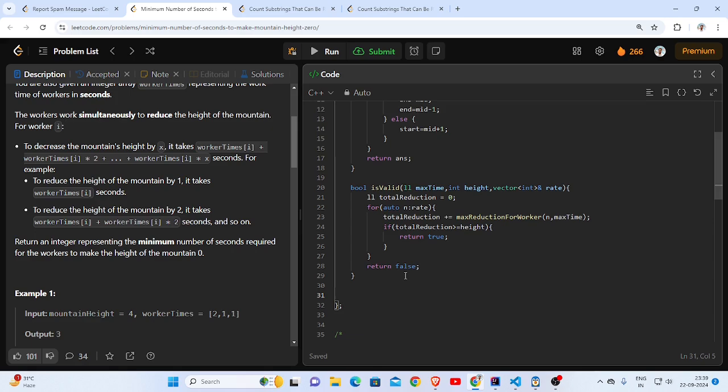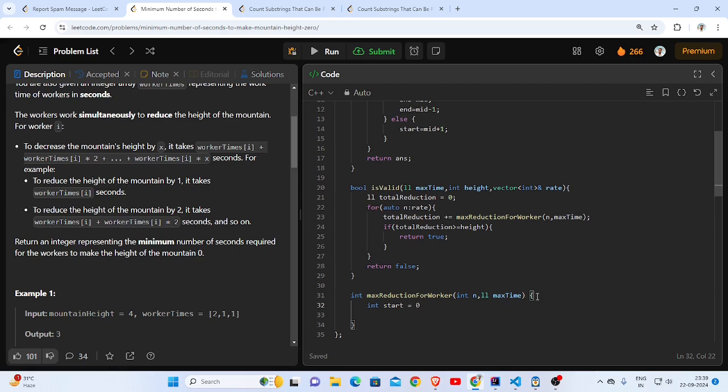At this point I will call this function where we will do a binary search on height. But since we are going to check, let's see, I'm going to do a binary search on height, right?